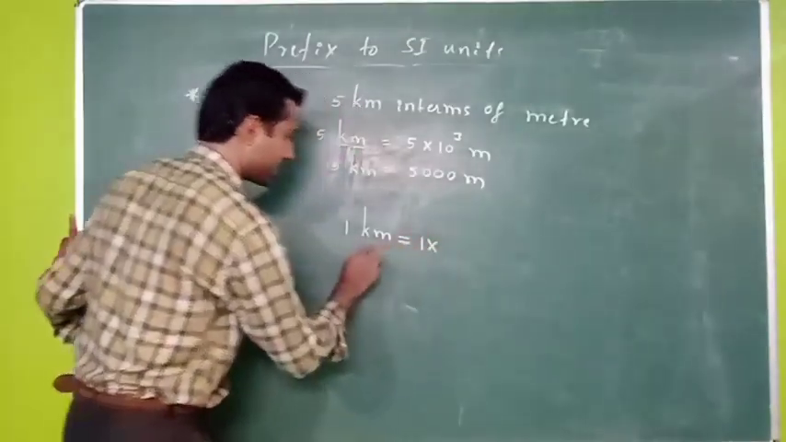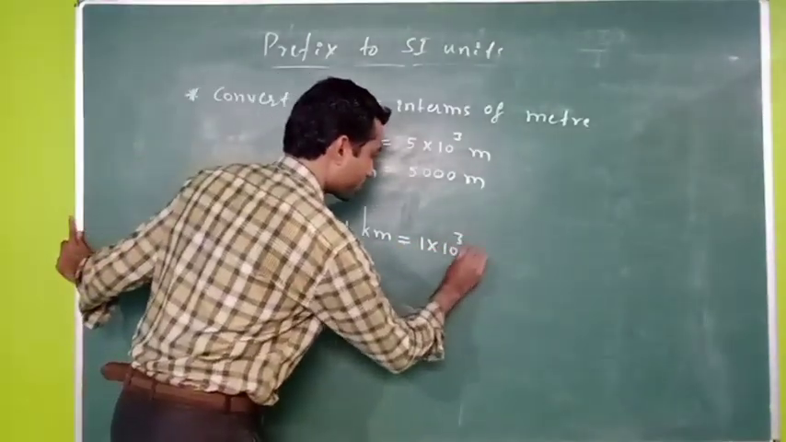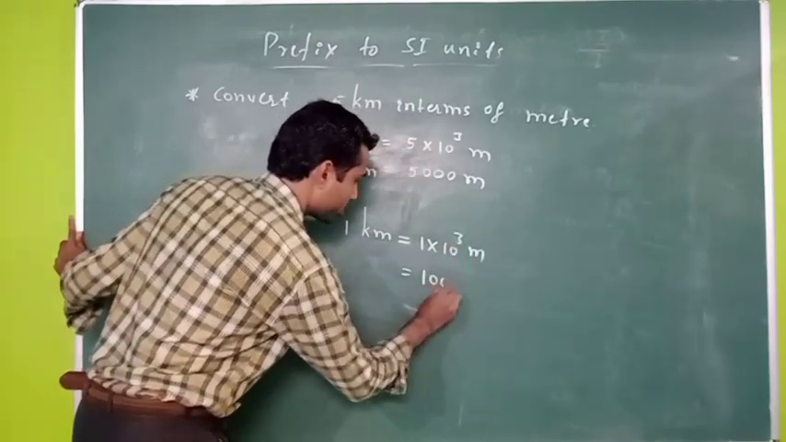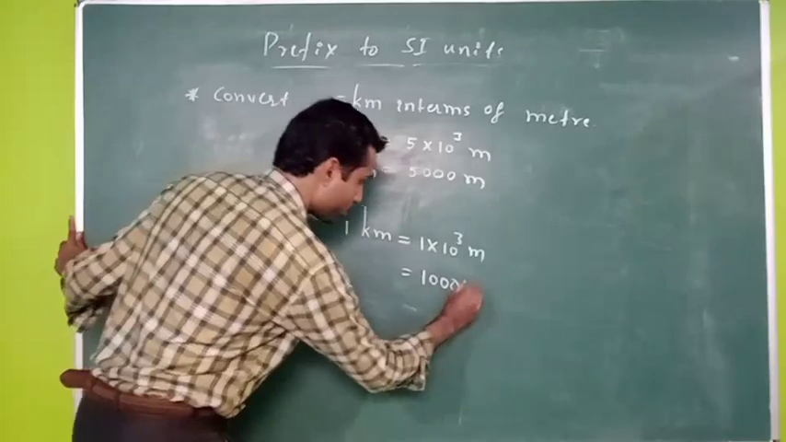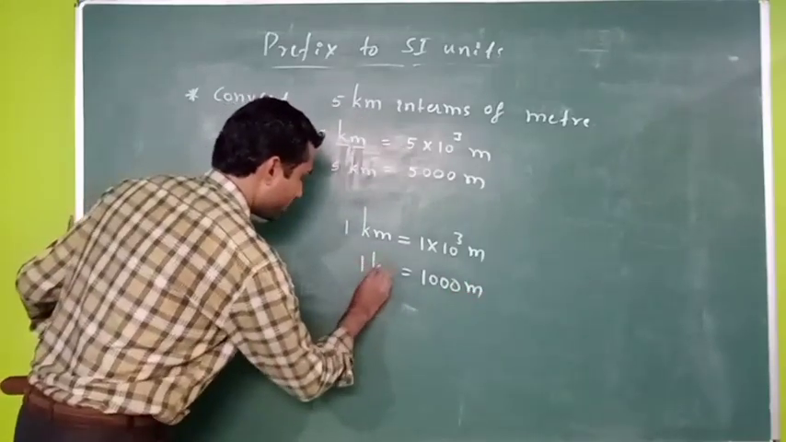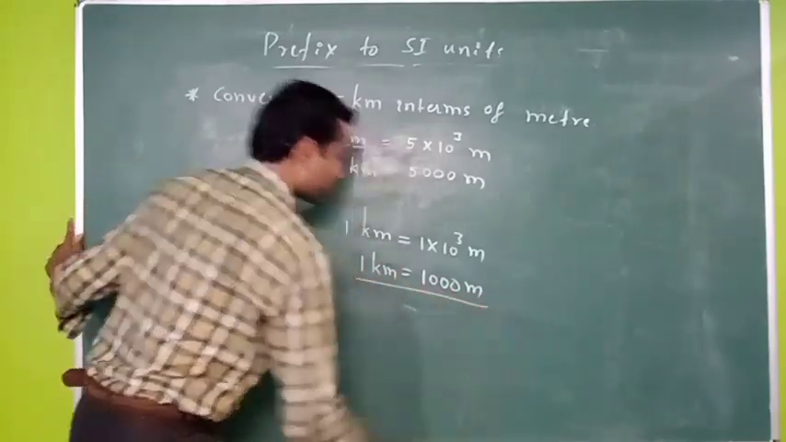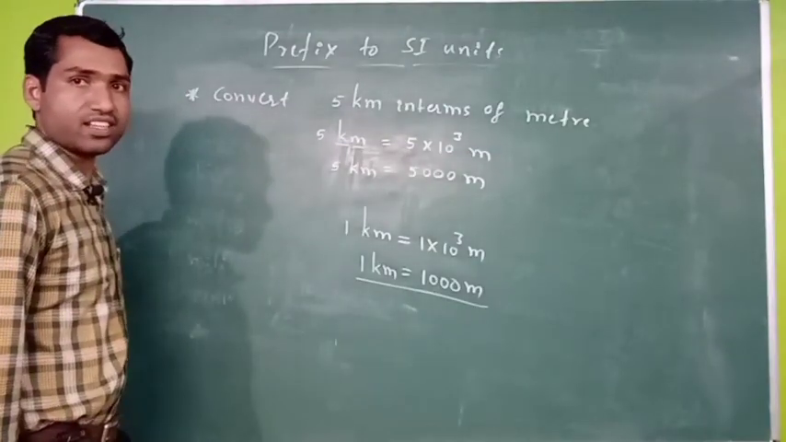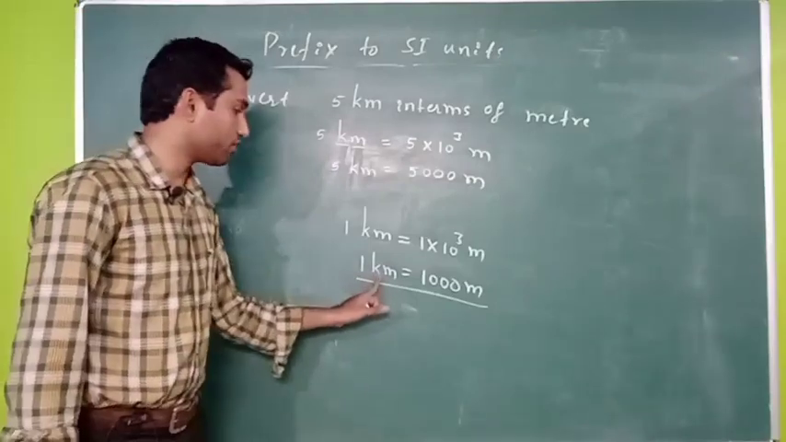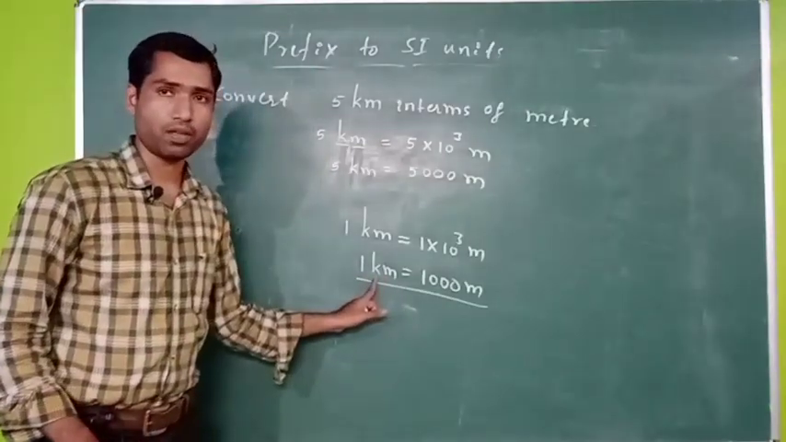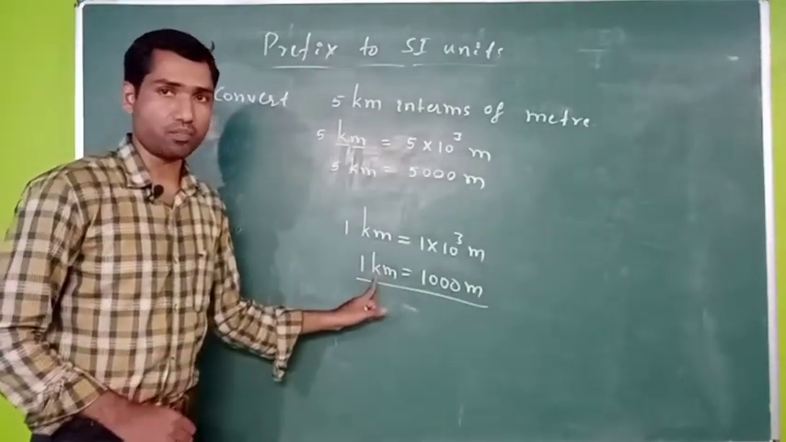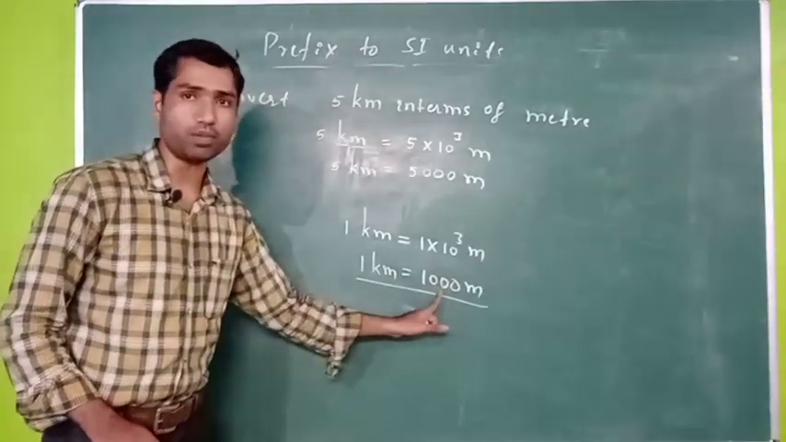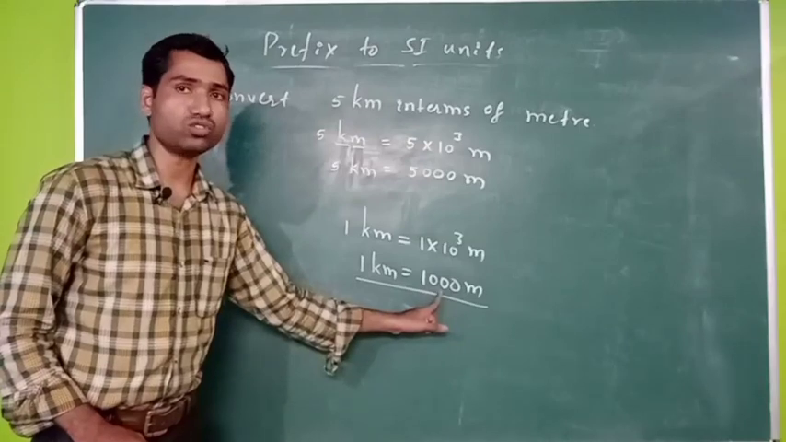See, in simple words, how to convert 1 kilometer in terms of meters? 1 as it is, kilo means 10 raised to 3 meter. So this is equals to 10 raised to 3 means 1000. 1000 into 1 is equals to 1000 meters. That is 1 kilometer is equals to how much? 1000 meters. Right. This is how we are going to use the prefixes for SI units and their conversions. How to convert this kilo in terms of a multiple, that is 10 raised to 3.